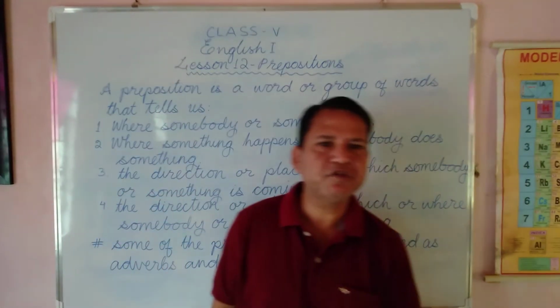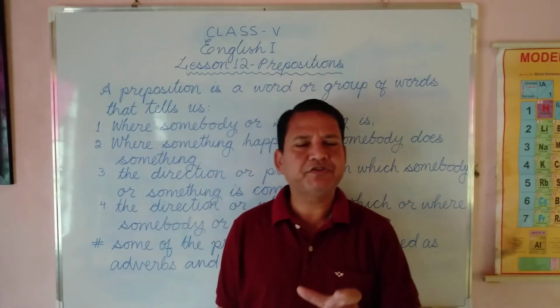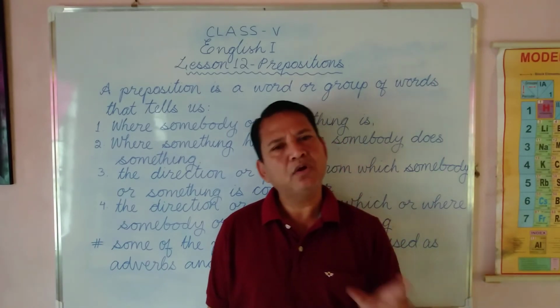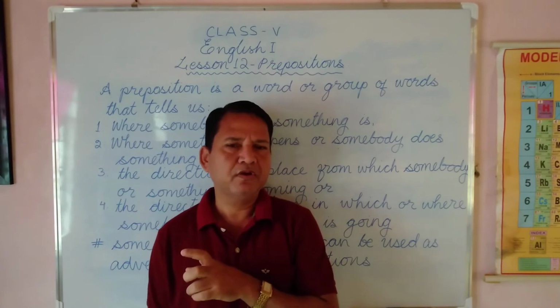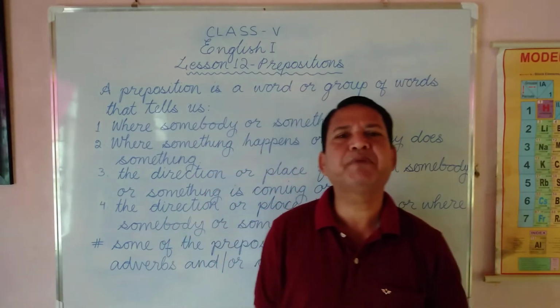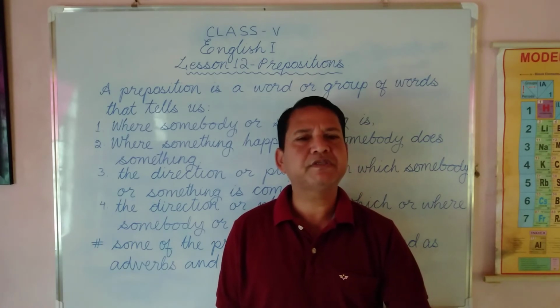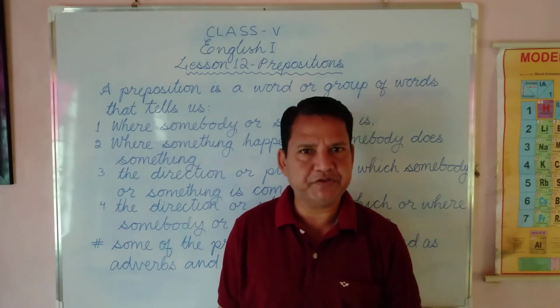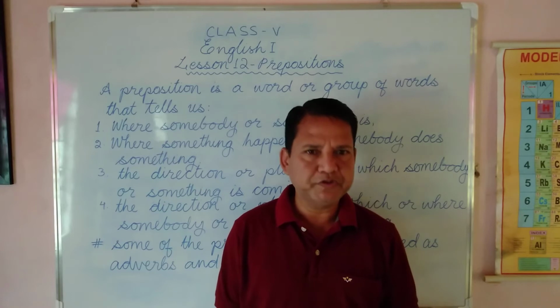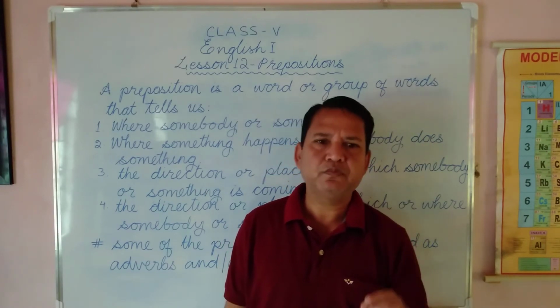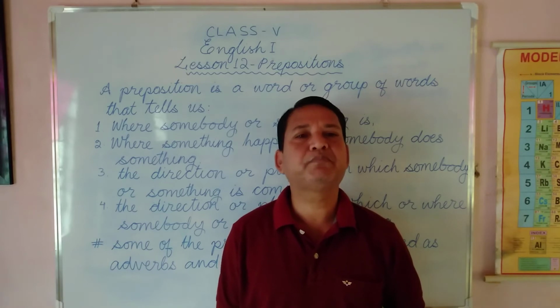Now, prepositions can be generally categorized in two groups: simple preposition and complex preposition. What is the difference? Simple prepositions are single words. Prepositions used as a single word are called simple prepositions.